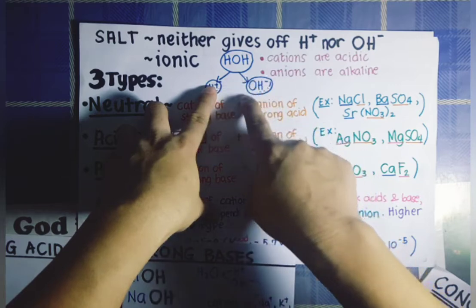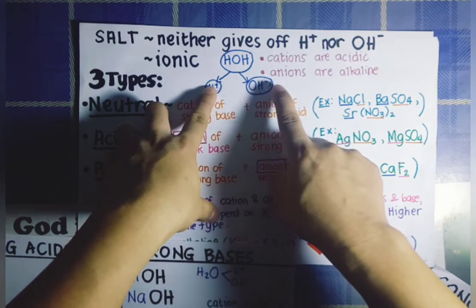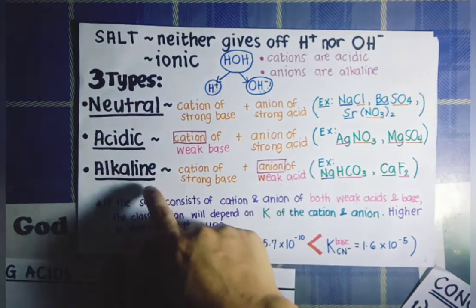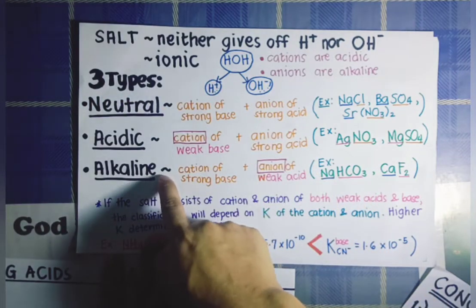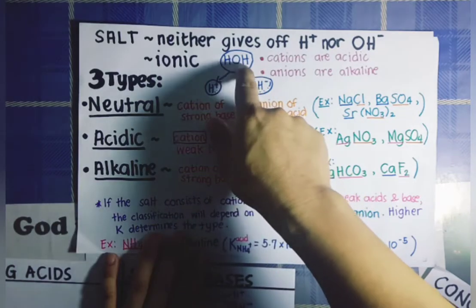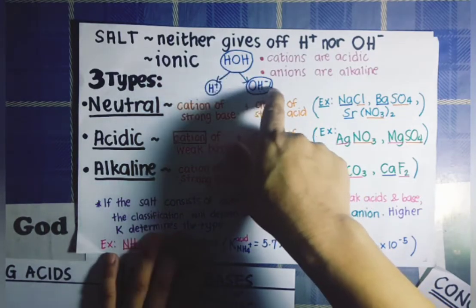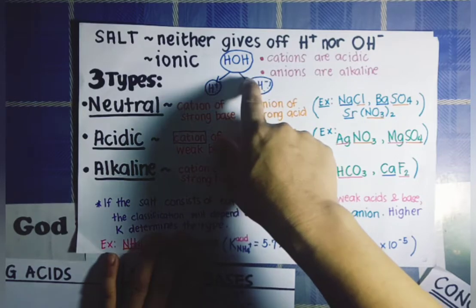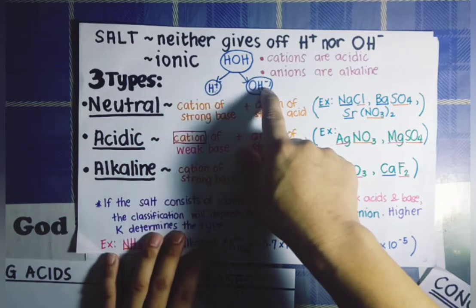And since hydroxide ion dictates the basicity or alkalinity of a solution, it will turn the solution alkaline or basic, because the water molecule now gave off negatively charged hydroxide ion. Again, the higher the hydroxide ion, the more basic the solution will be. Okay?